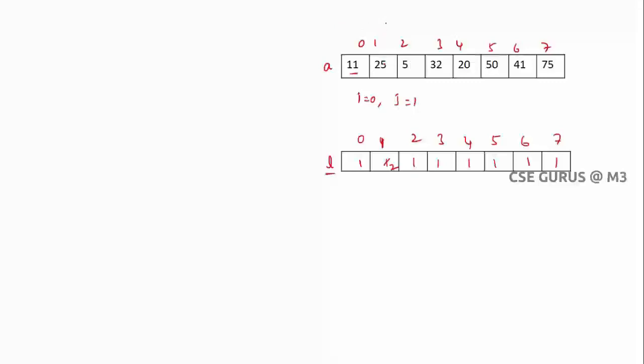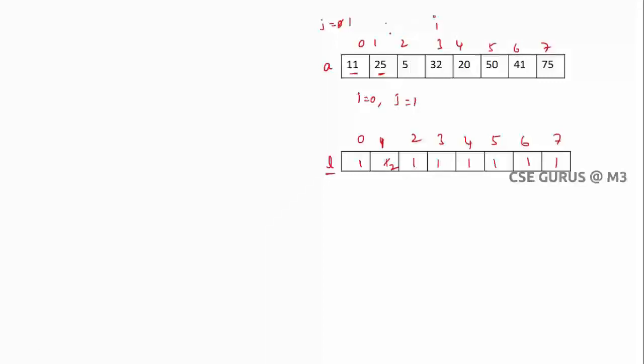The next value of i is at 1, and j should start from 0. I told you, j equals 0 to i. So 11 and 5. Is it an increasing subsequence? No. Next I'll go to the next value of j, 1. So 25 and 5. Is it an increasing subsequence? No. If it were increasing we would have to update, but we are not getting that, so no need to update. So that i is over.